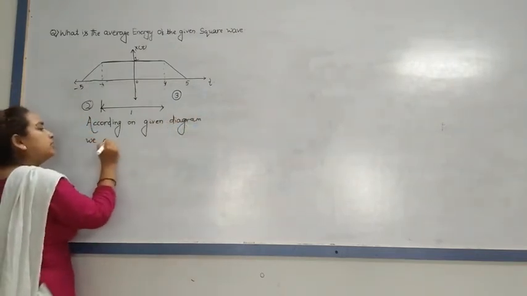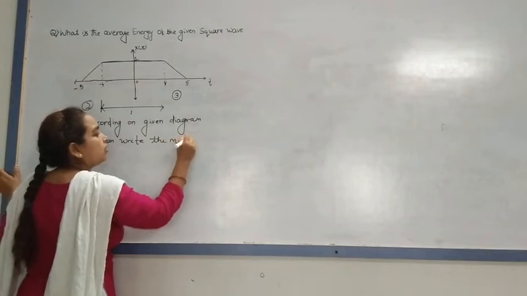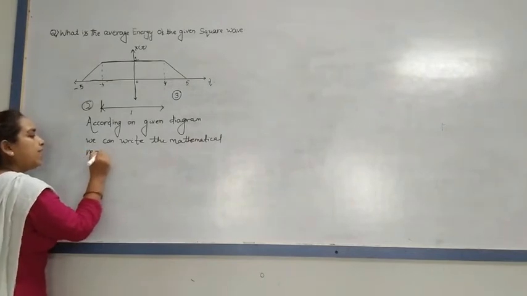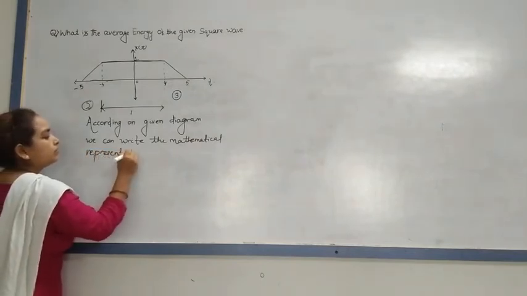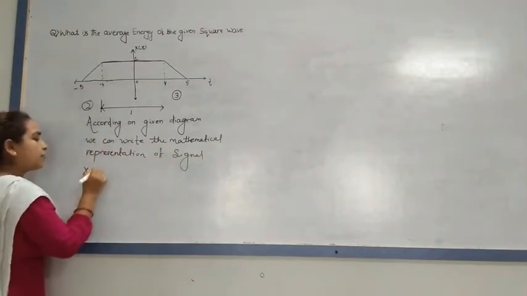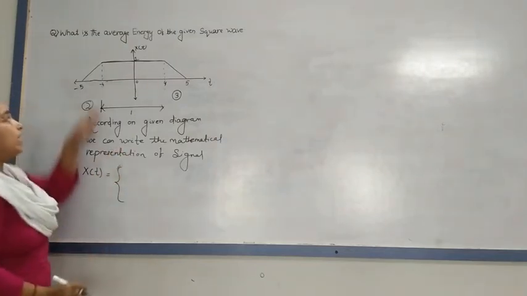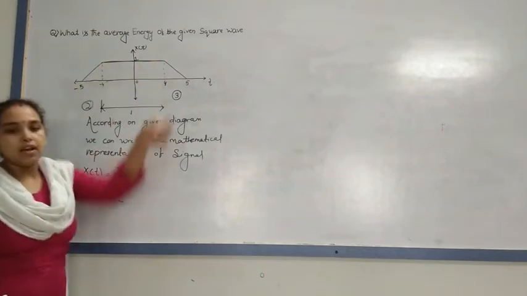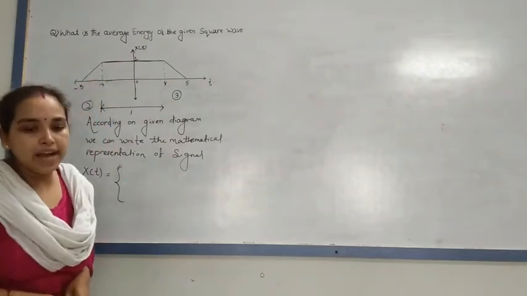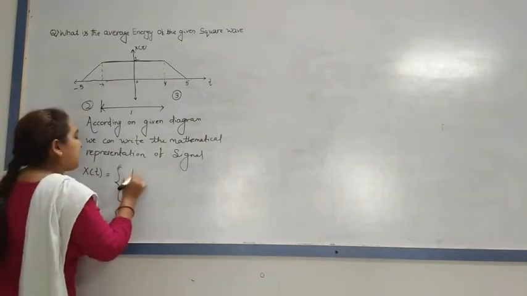We can write the mathematical expression, mathematical representation of the signal. x of t has 3 conditions. The first condition is when this is constant, that is nothing but 1. Yes or no? And this is t minus 5. Another is t plus 5. So I can write here t plus 5.